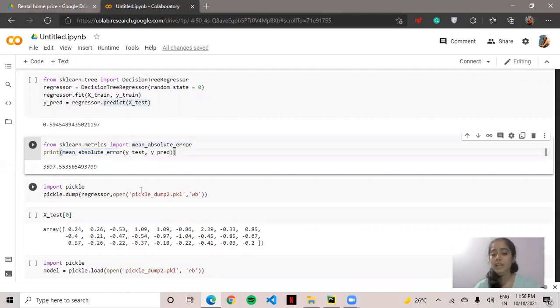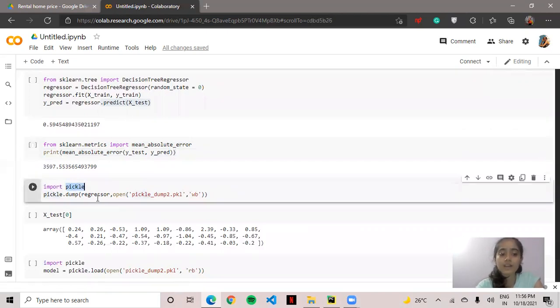Now we have trained our model. Now we have to make a pickle file so that we are safe. What a pickle file means is that we are saving our model. So by importing pickle, we first have to write the pickle file. So it's WP, and this is the name which you will give.